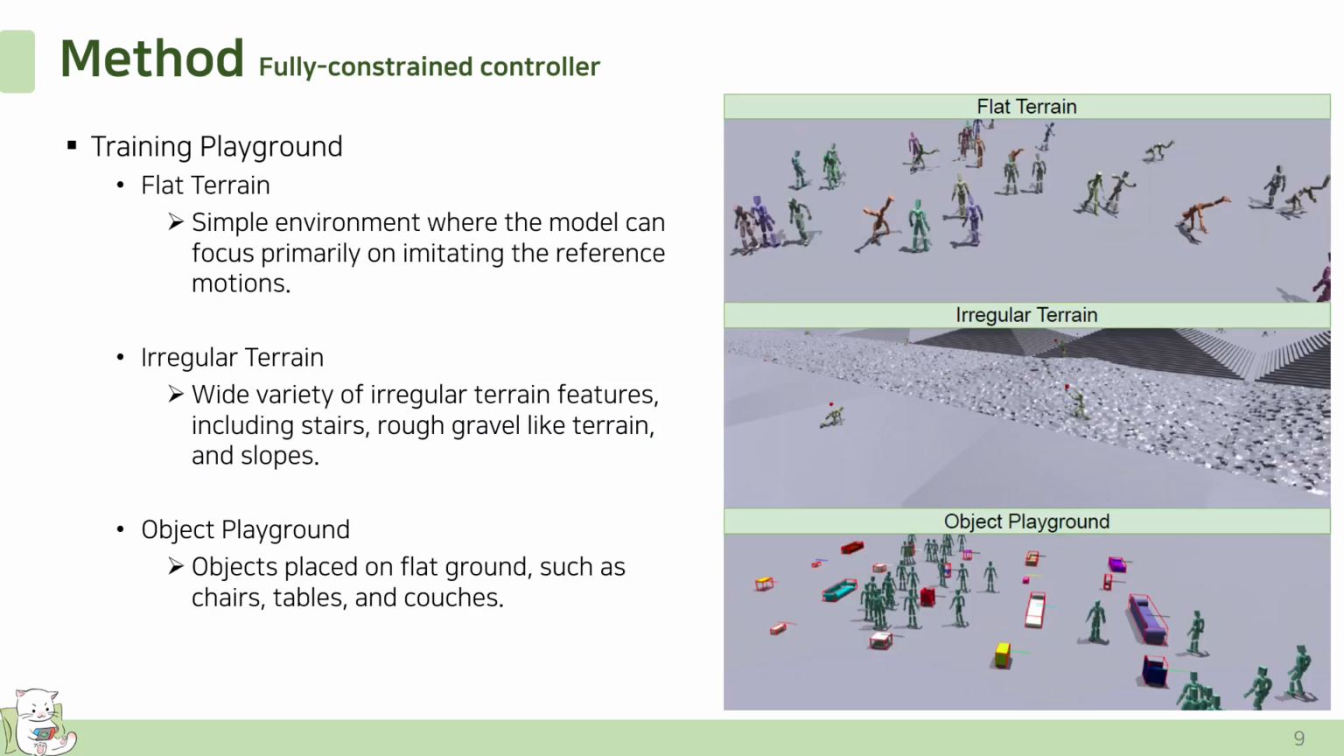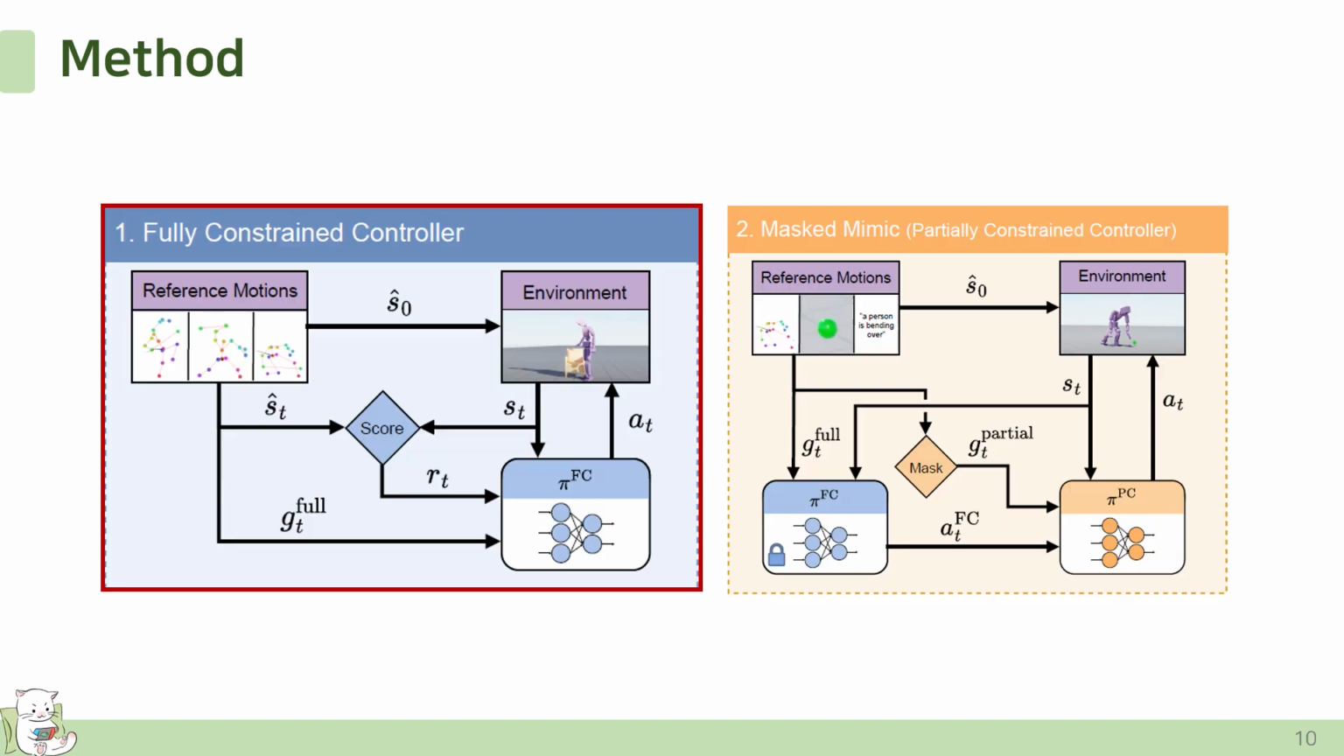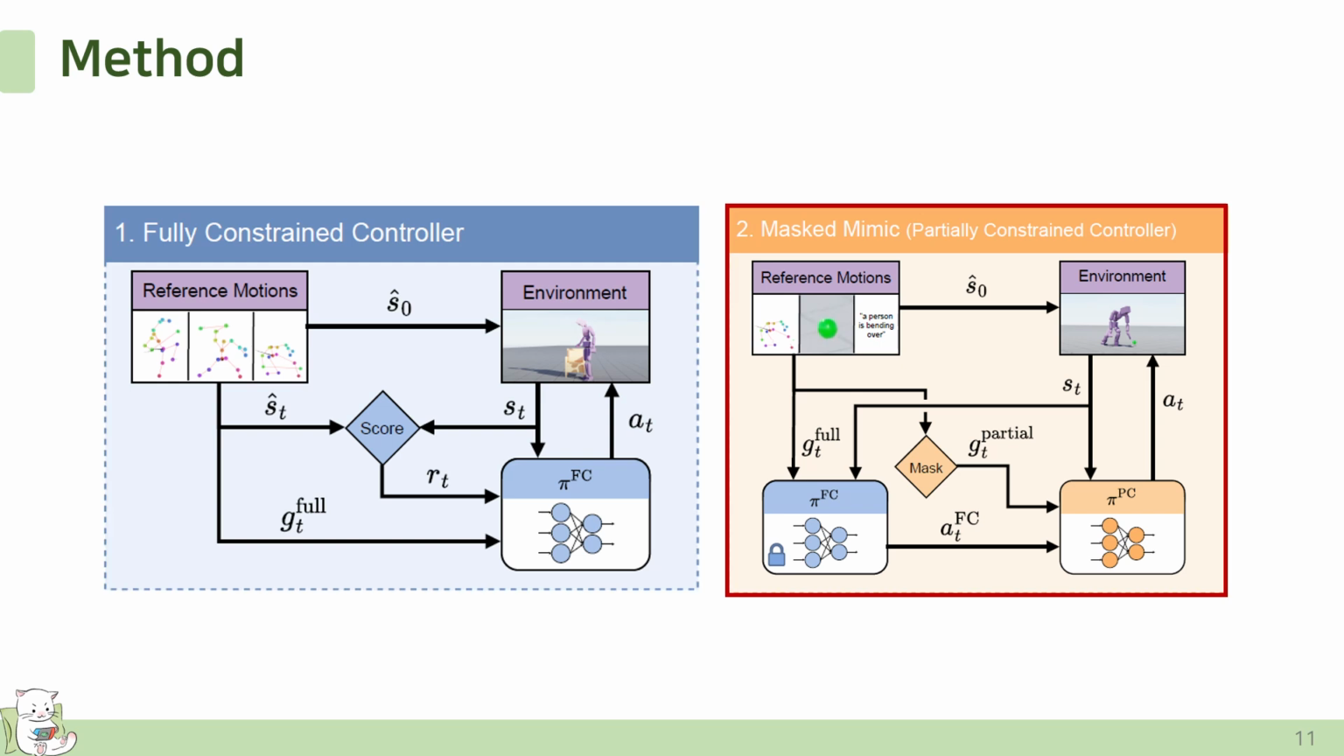The FC policy is trained in three different environments: flat terrain, irregular terrain, and object playground, as shown in the following figure. I will skip details. That concludes the explanation of the fully constrained controller. Next, let me explain the partially constrained controller, which this paper refers to as Masked Mimic.